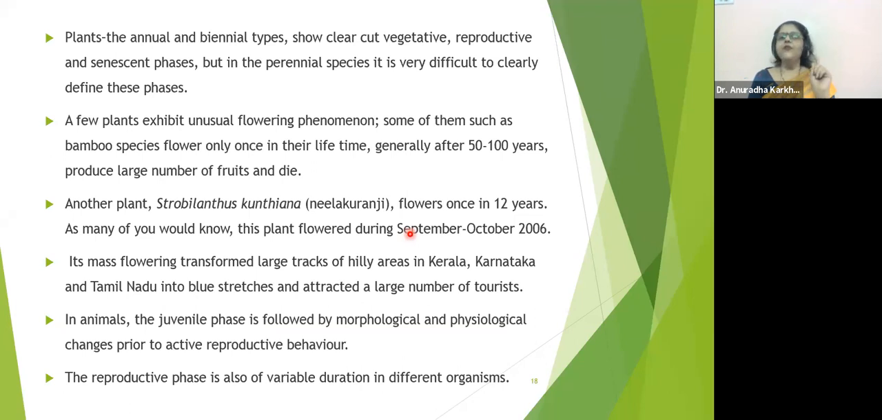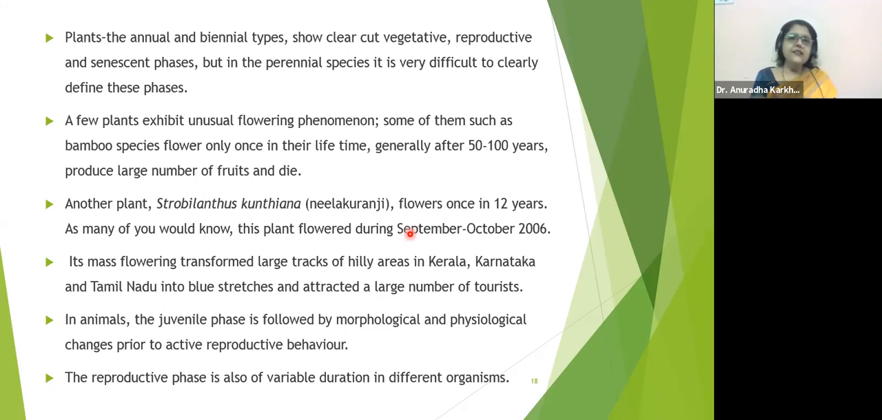Every phase of life of that plant will complete within one year. Biennial, within two years. It's going to take two years for the completion of the life cycle. Now in annuals and biennials, there is a clear-cut division where we can see, this is the vegetative phase. Meaning flowers have not come yet, so it is in the vegetative phase. Flowers have come, so it is in the reproductive phase.